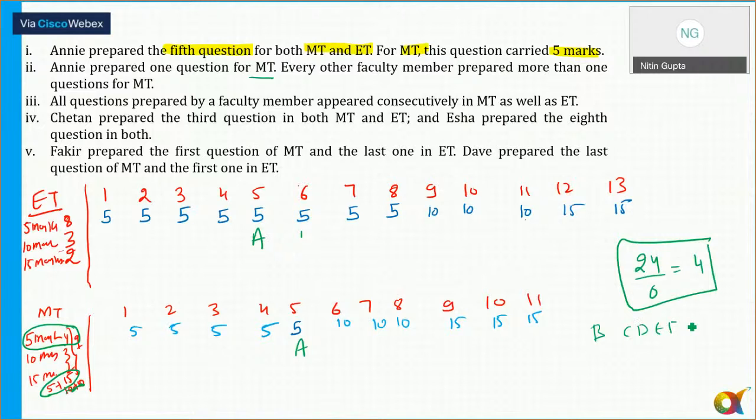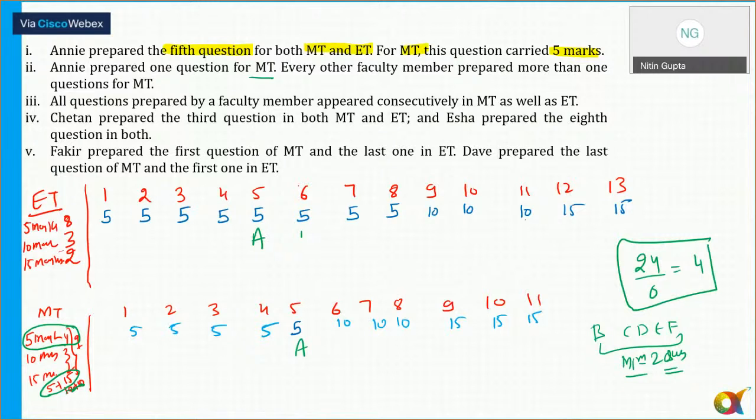All of them have prepared questions. Only Annie has prepared exactly 1 question for empty. So more than 1, it will be minimum 2 questions. I'll not say exactly 2, minimum 2 questions. So every other faculty prepares that. Now, Annie ने 3 questions prepare किए हैं यहाँ पे. In ET, Annie has prepared 3 questions and 1 question in empty.